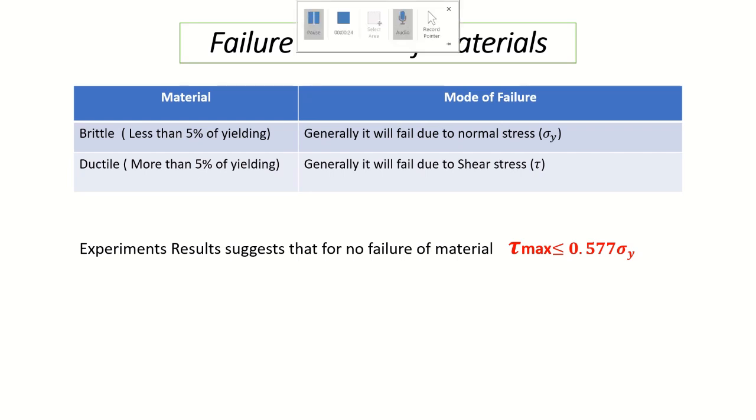Experiment suggests that for no failure of material, tau max must be less than or equal to 0.577 times sigma y. Tau max is the maximum shear stress, and sigma y is the normal yield stress.